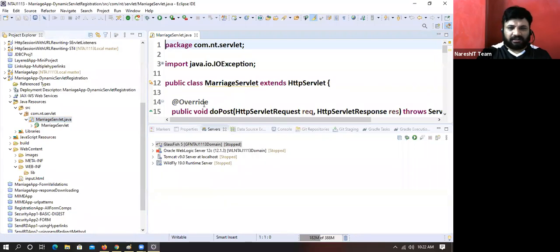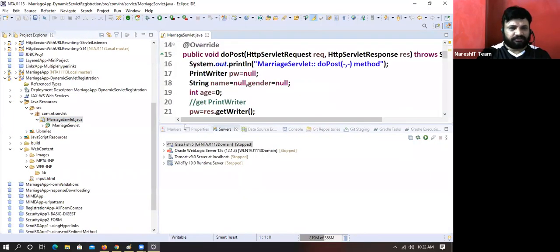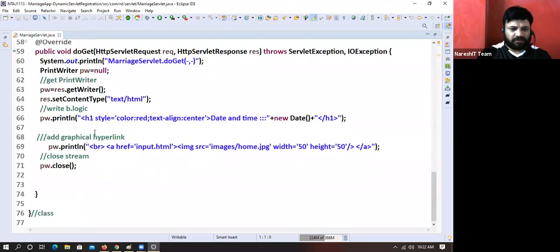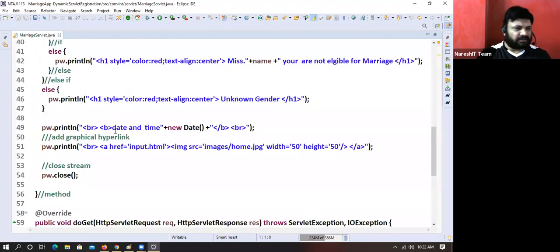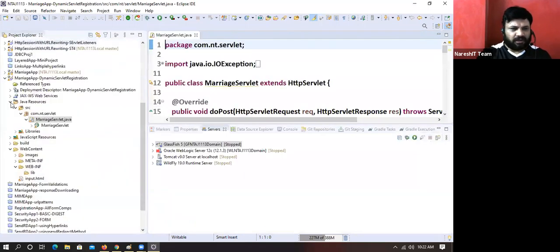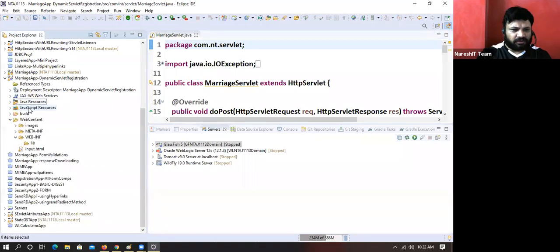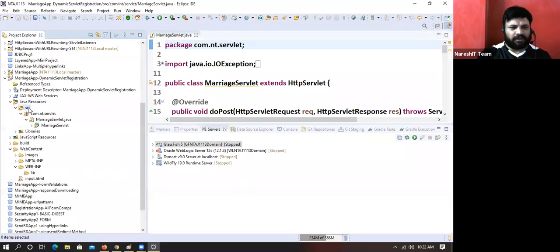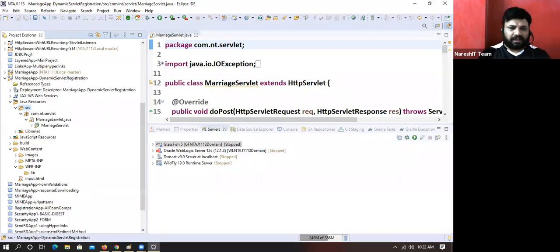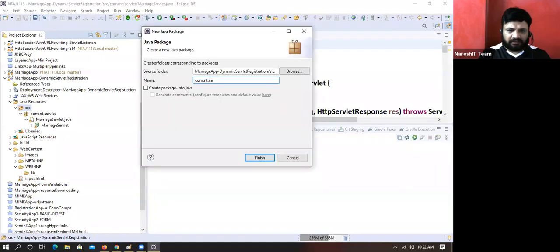In the Marriage servlet, nothing you have to touch here. doPost, doGet, it's regular stuff, that's fine. This you need not touch. Go to the src folder. Here, create a package com.nt.initializer.